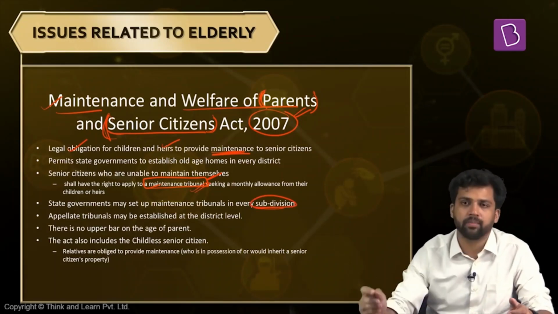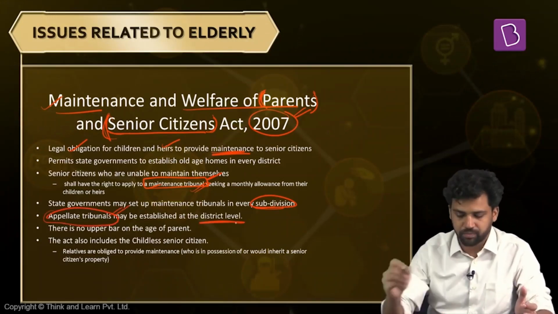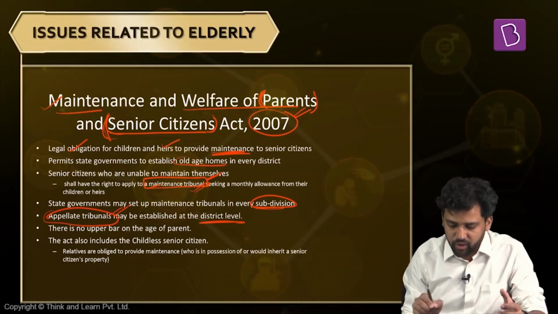These tribunals will be at the level of the subdivisions. And again, in case there is some sort of conflict related to that, appellate tribunals will also be constituted. The state will constitute the appellate tribunals at the district level. Apart from constituting these appellate tribunals as well as maintenance tribunals, the state can also construct different kinds of old age homes in every district.